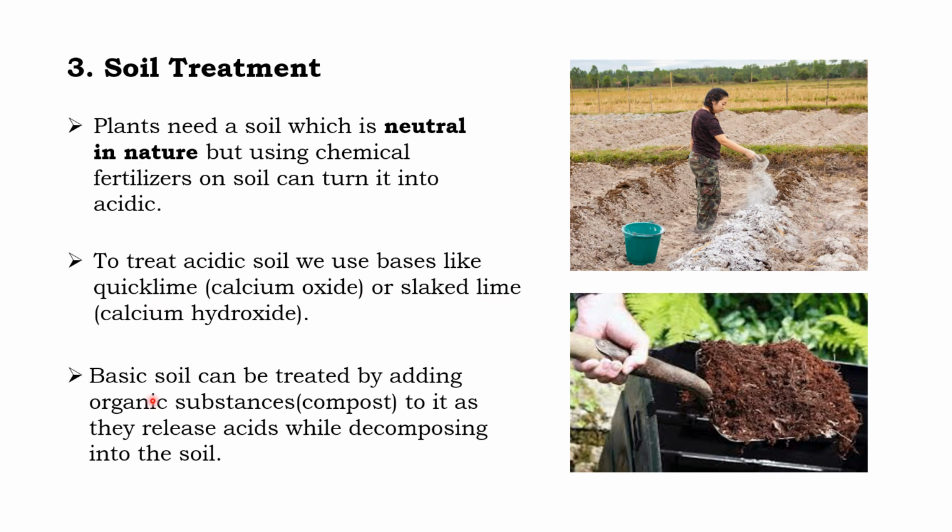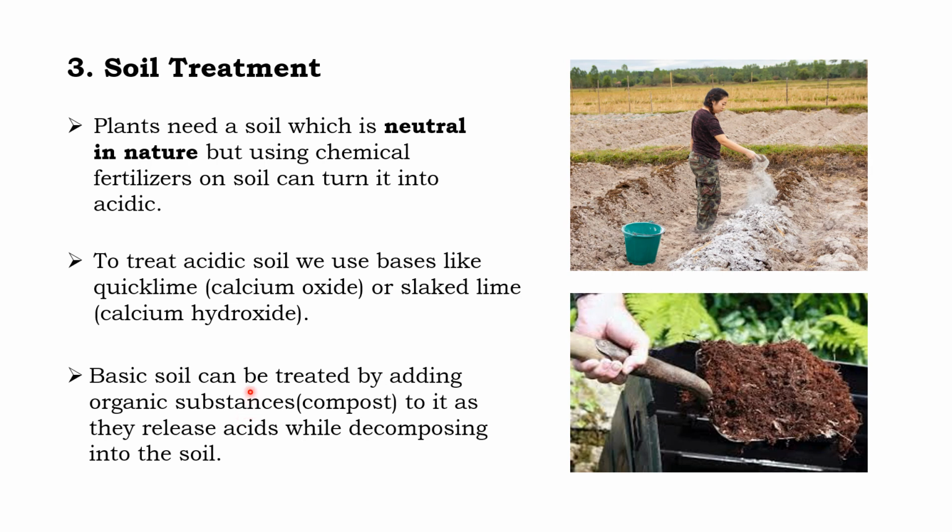Okay, children. And basic soil can be treated by adding organic substances or compost to it, as they release acids while decomposing in the soil. We studied that plants need neutral soil, but in some cases the soil contains more base. So for controlling the excess base, we have to put in acid.